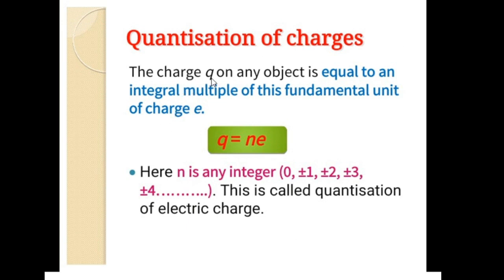The charge Q on any object is equal to an integral multiple of this fundamental unit of charge e, and it is represented as Q equals ne, where n is an integer, maybe 0, plus or minus 1, where plus is for positive charge and minus for negative charge, or plus or minus 2, plus or minus 3, and so on. And this is called quantization of charge.